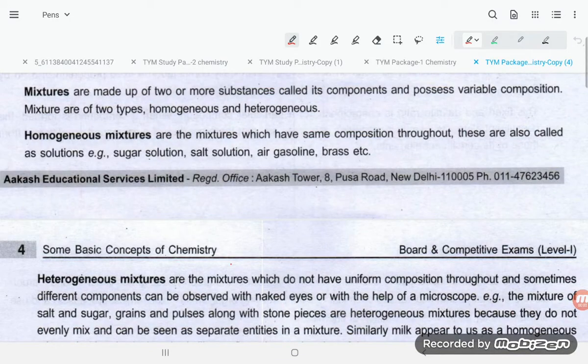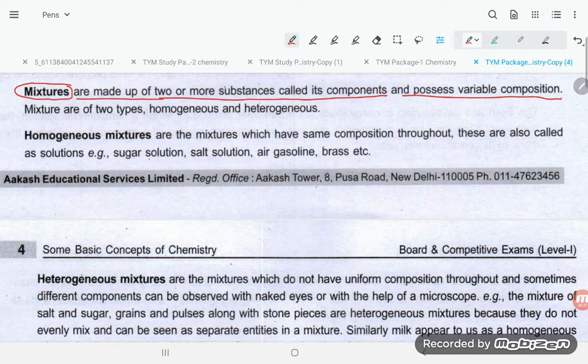Hi, good evening students. Let's try to understand mixtures. I have selected this from the Aakash Institute, that is the NEET material, students. Let's try to understand. Mixtures are made up of two or more substances called components and possess variable composition.